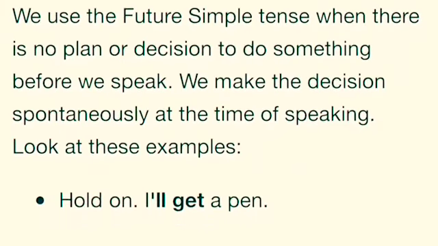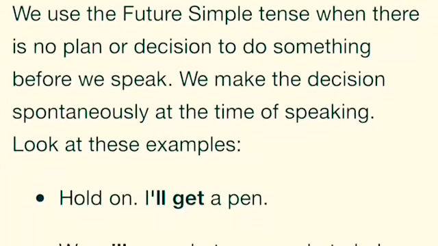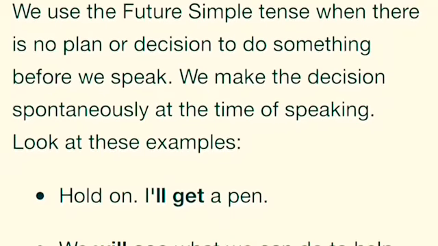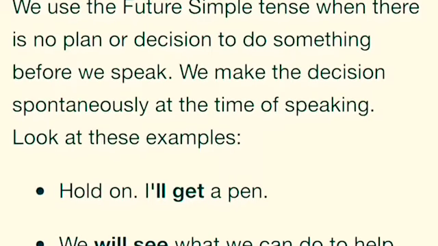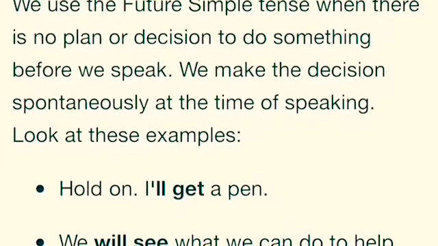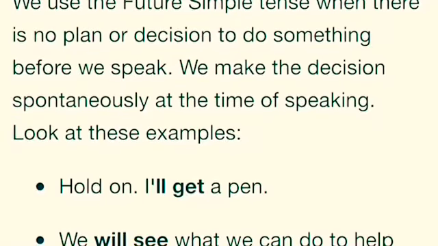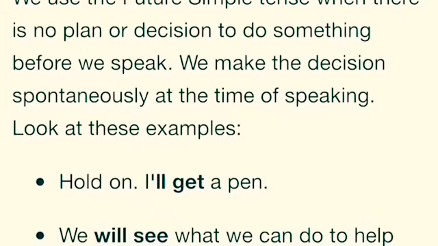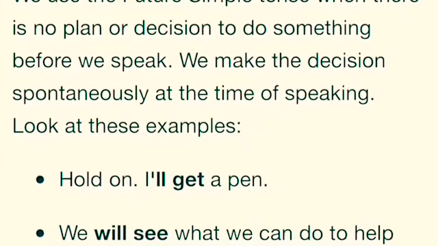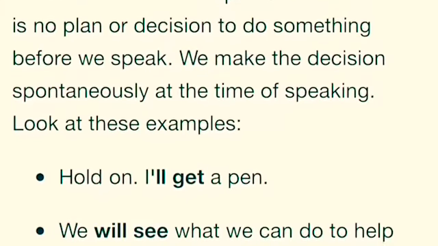Got it? The decision is made at the time of speaking. So with the help of this particular thing, you can easily understand the simple future tense. See, we use the future simple tense when there is no plan or decision to do something before we speak. We make the decision spontaneously at the time of speaking.